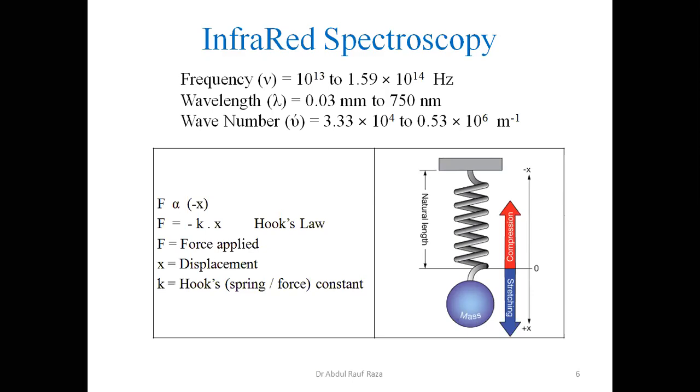This is a region where we get transitions higher than V plus minus 1. So we shall get V plus minus 2, V plus minus 3, etc. These types of transitions, which we commonly call overtones, are normally forbidden transitions, but they are studied in the IR region as well.